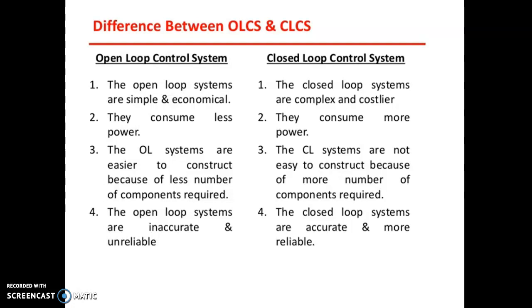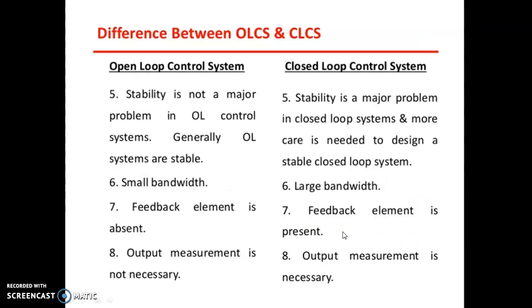We don't care, as we are not measuring the output, so it is inaccurate and unreliable. Here it will be accurate and more reliable, as we measure the output, it is sensed and given to the error signal, so that it is compared with the input. So closed loop control systems are more accurate and more reliable.